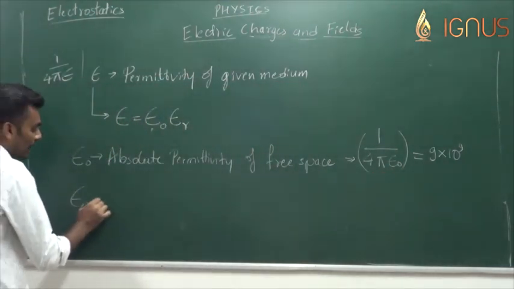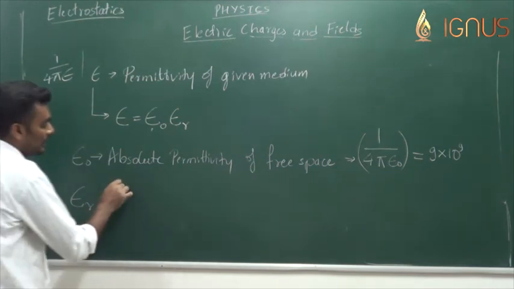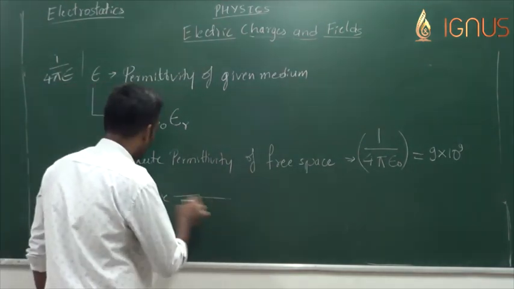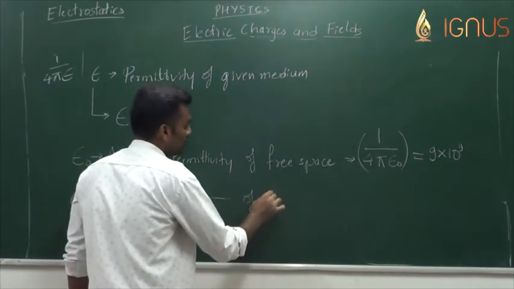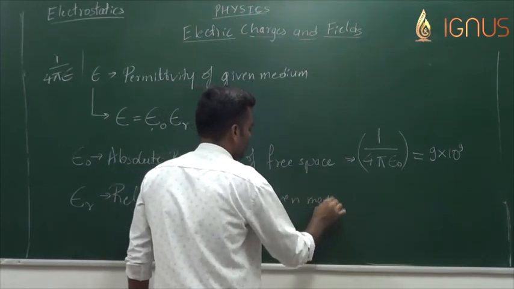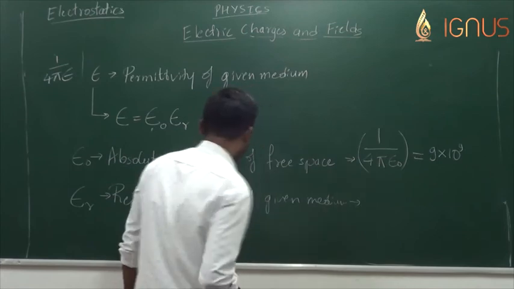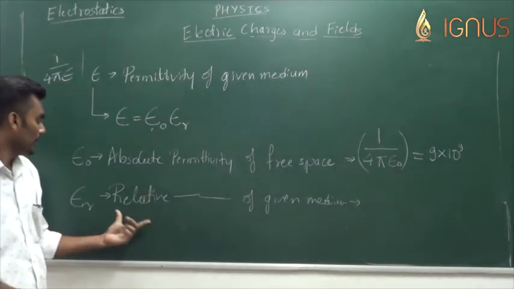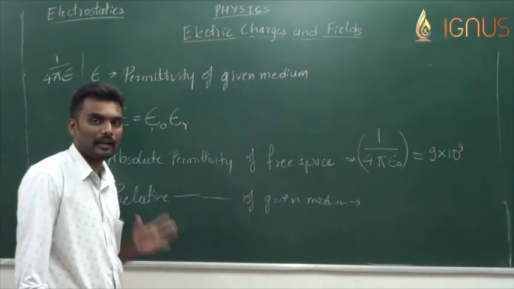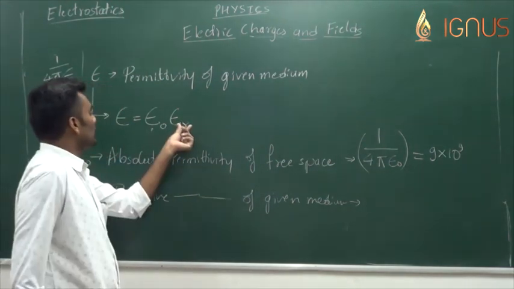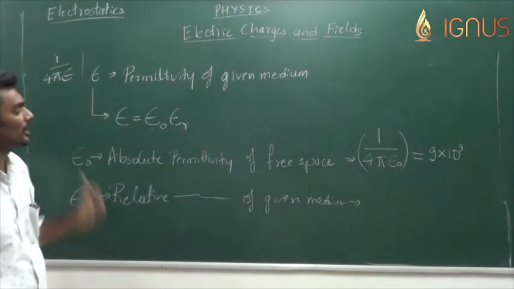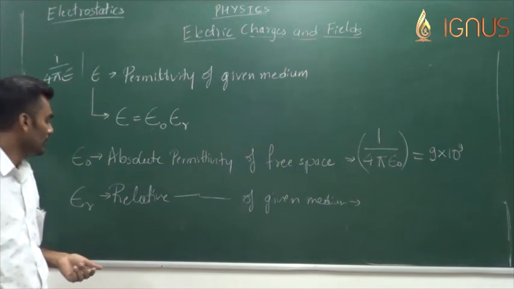Now coming to the epsilon r part. Epsilon r is the relative permittivity of the given medium, any medium it is. Epsilon r is the relative value which has no units and dimension, which comes with the absolute value epsilon naught to give the net value of permittivity of the given medium.